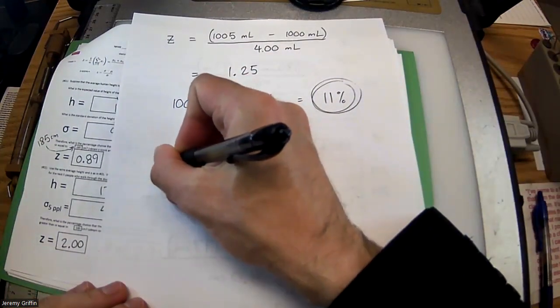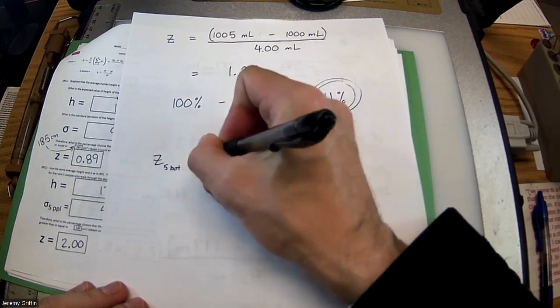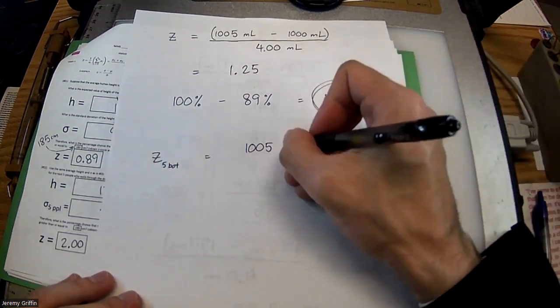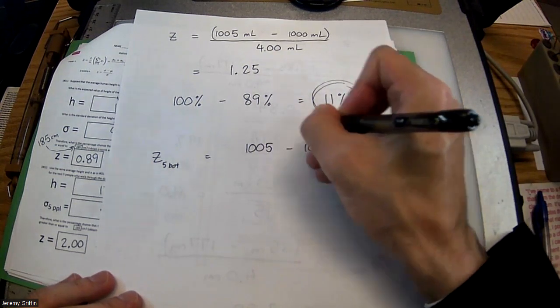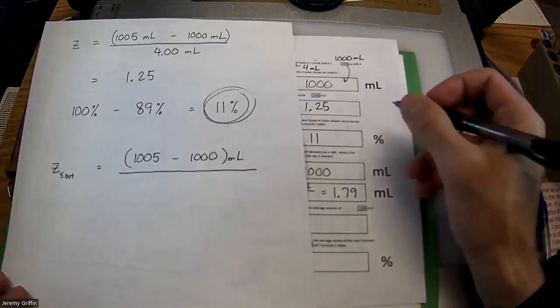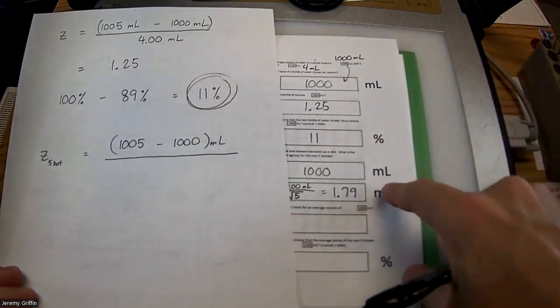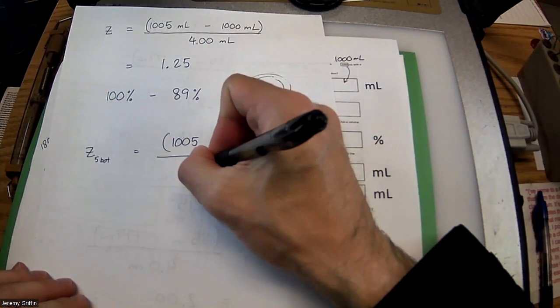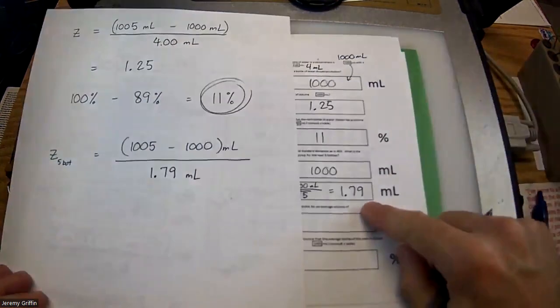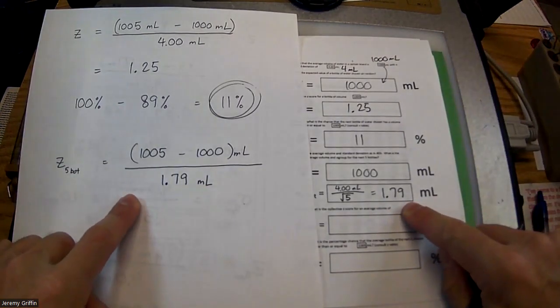So now let's do a z for 5 bottles. We got 1,005 milliliters on average for all 5, compared to the expected average of 1,000 milliliters. And remember, z-scores count the number of standard deviations. The new standard deviation for a group of 5 is 1.79 milliliters, this number here. You guys following?